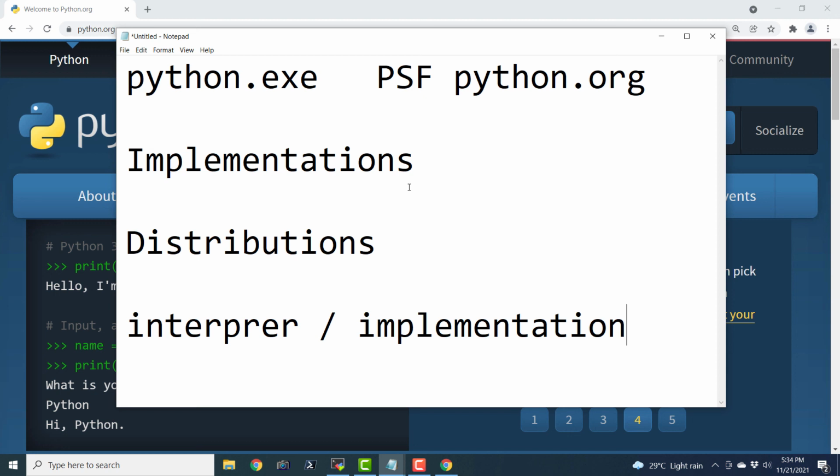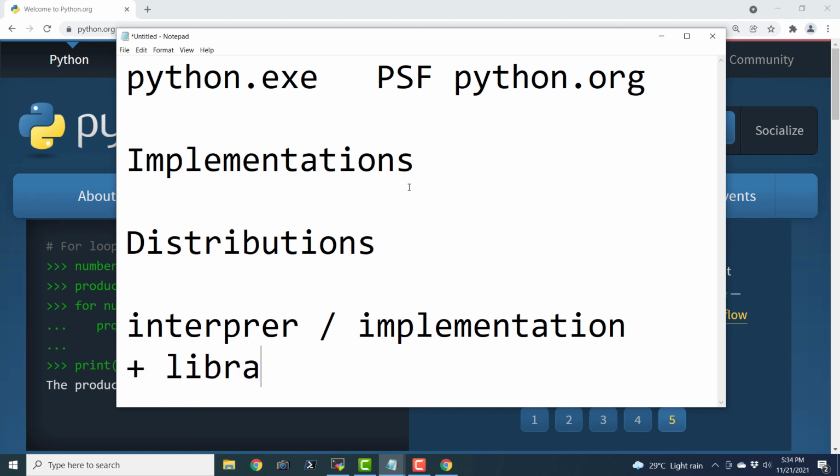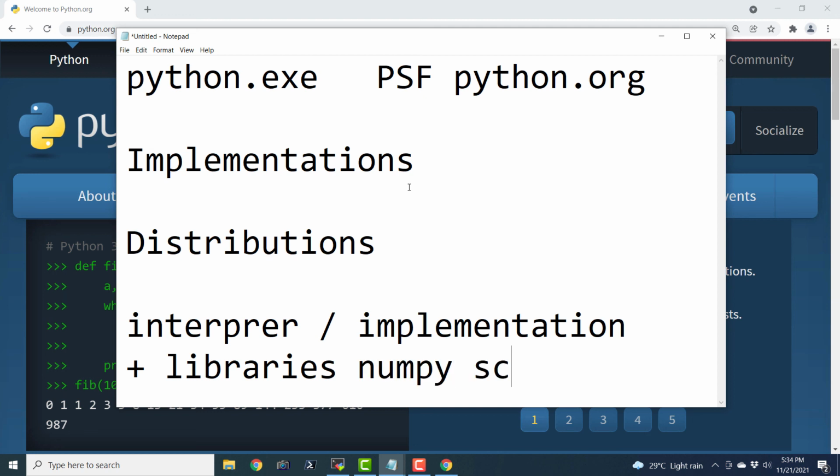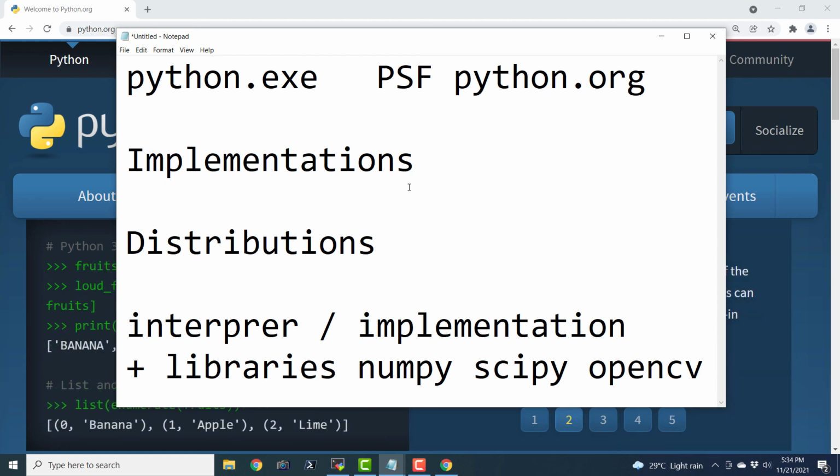They have one python.exe file, or the Python executable file on Linux and Unix-like operating systems, plus they come with a large set of libraries like NumPy, SciPy, and OpenCV, and all these libraries. So they come with a Python interpreter and a set of Python libraries. These packages are known as Python distributions.